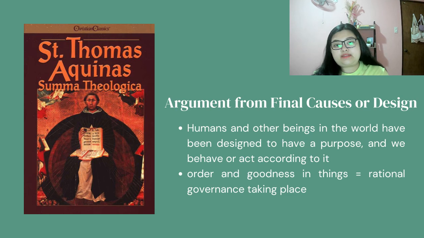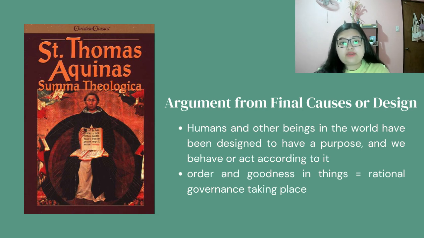Humans and other beings in the world have been designed to have a purpose, and we behave or act according to it. For example, a bird's wings behave in accordance with its design, which allows it to fly. Humans talk using their mouths because this is in accordance with their body's design, which allows them to utilize air and various muscles in their body to create sounds.